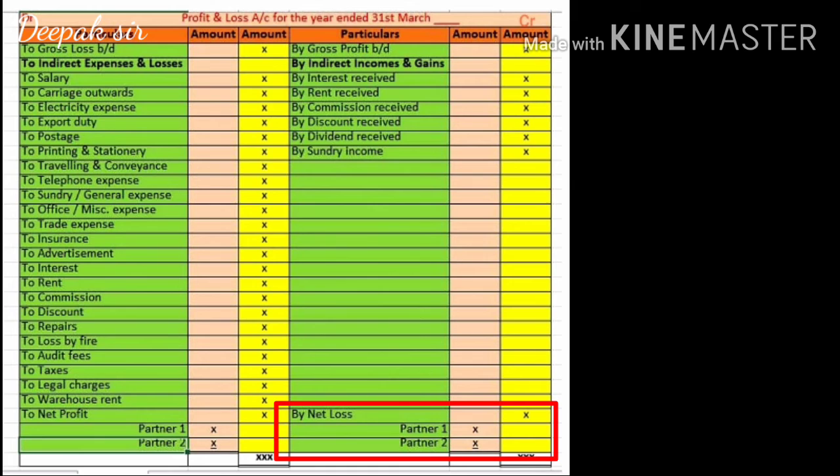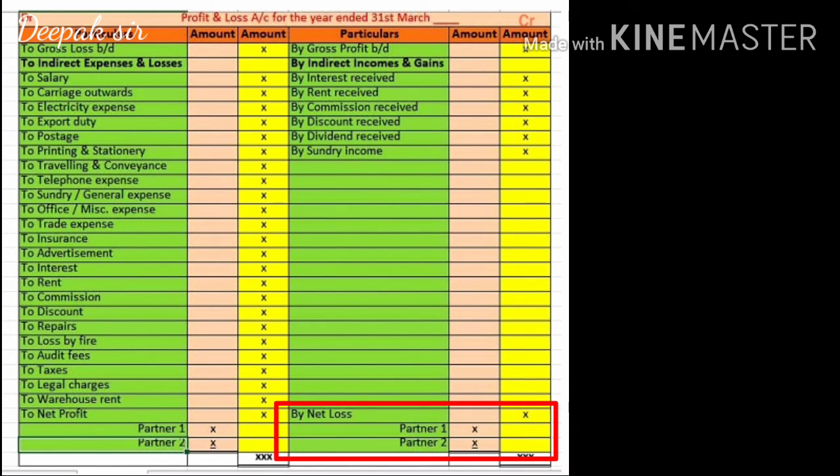The same procedure we have to adopt, that is, we have to write down the name of the partner and we have to distribute this loss among both the partners, either in the ratio or we have to divide them equally.